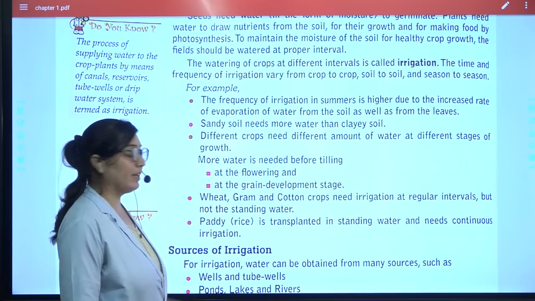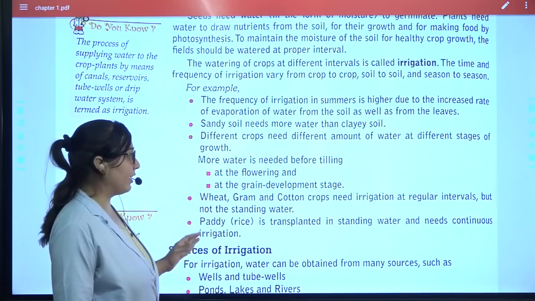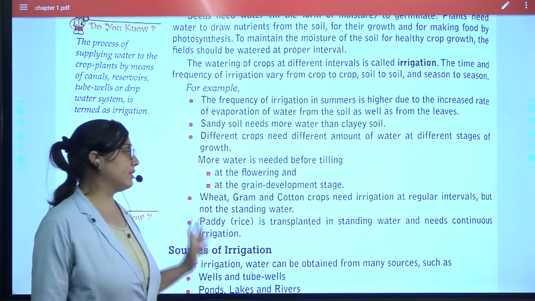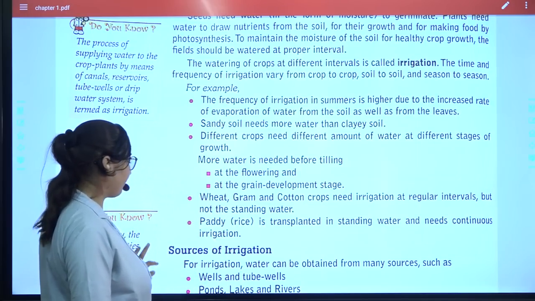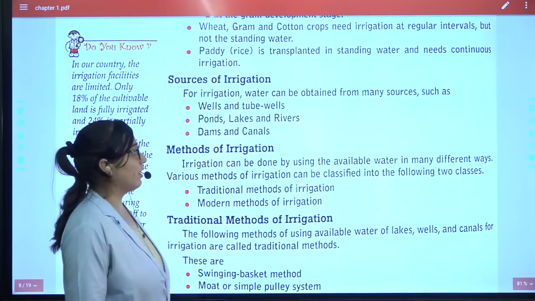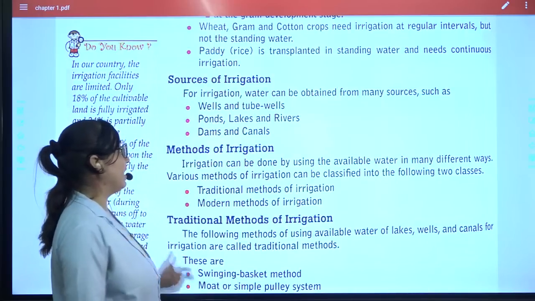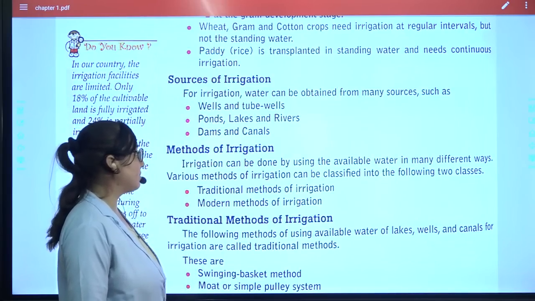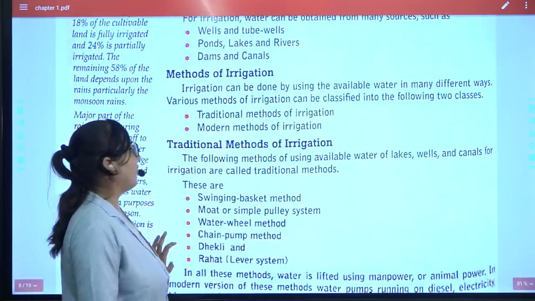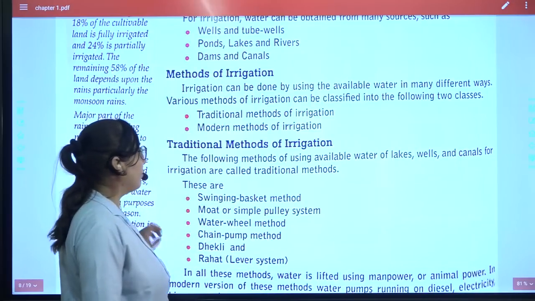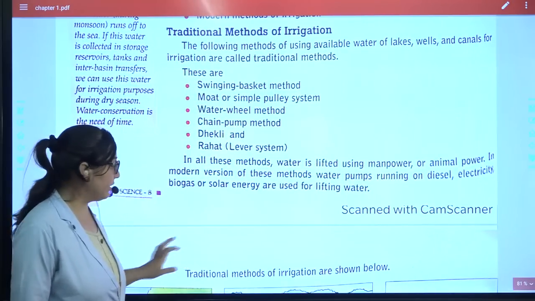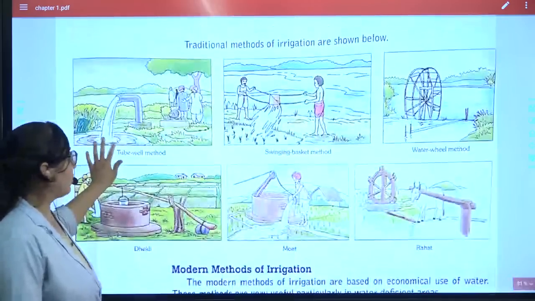Wheat, gram and cotton need water at regular intervals and not standing water, while rice needs standing and continuous irrigation. Sources of irrigation: for irrigation, water can be obtained from various sources like wells, tube wells, ponds, lakes, rivers, dams and canals. There are two methods, traditional and modern methods of irrigation, and here are the names of the various types.